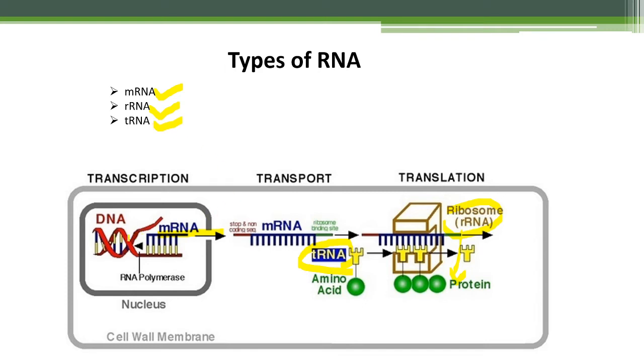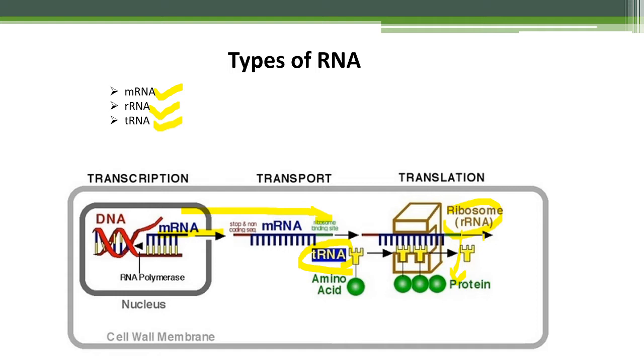So messenger RNA is carrying all the message, all the genetic information from DNA to mRNA, that is carrying the information from the nucleus to the cytoplasm and transported. Then they will direct the formation of protein with the help of the ribosome. The RNA is going inside the beads of the ribosomes. Just like beads are kept inside a string, the single stranded RNA goes inside the ribosome and they will make the amino acid sequence, then formation of protein, that is called transfer RNA.